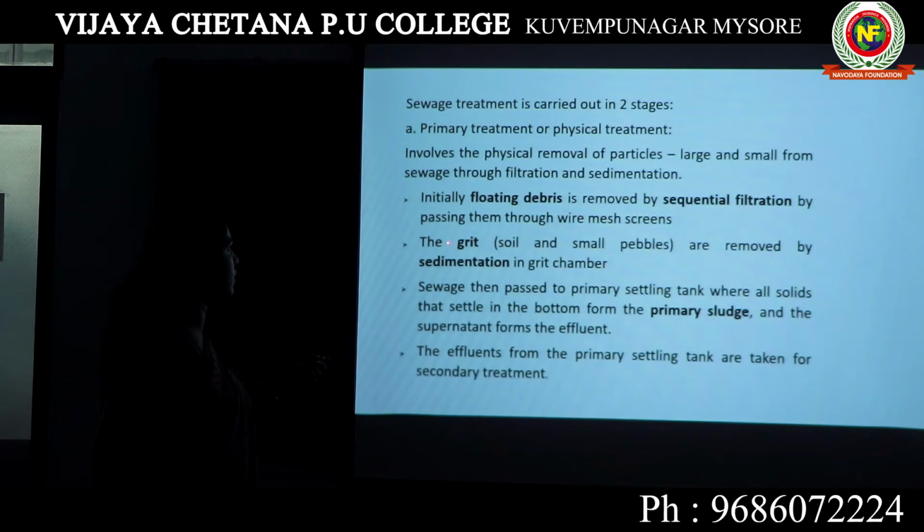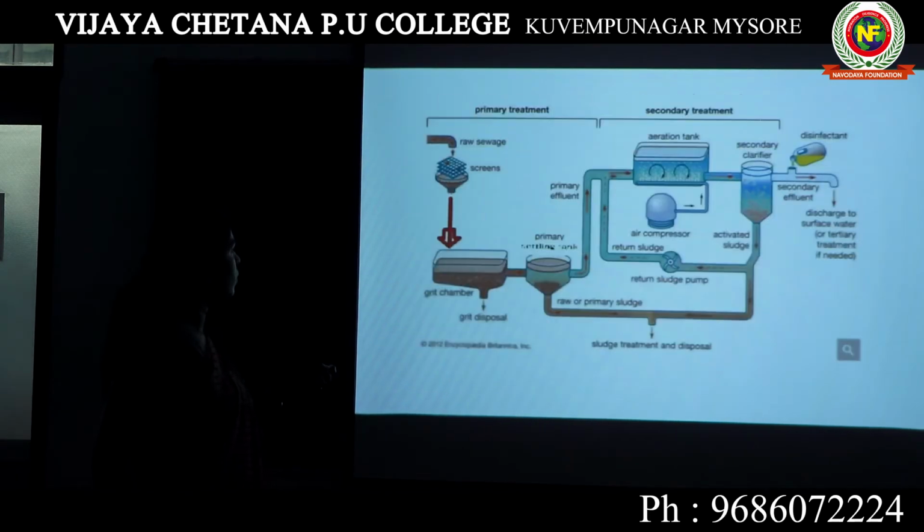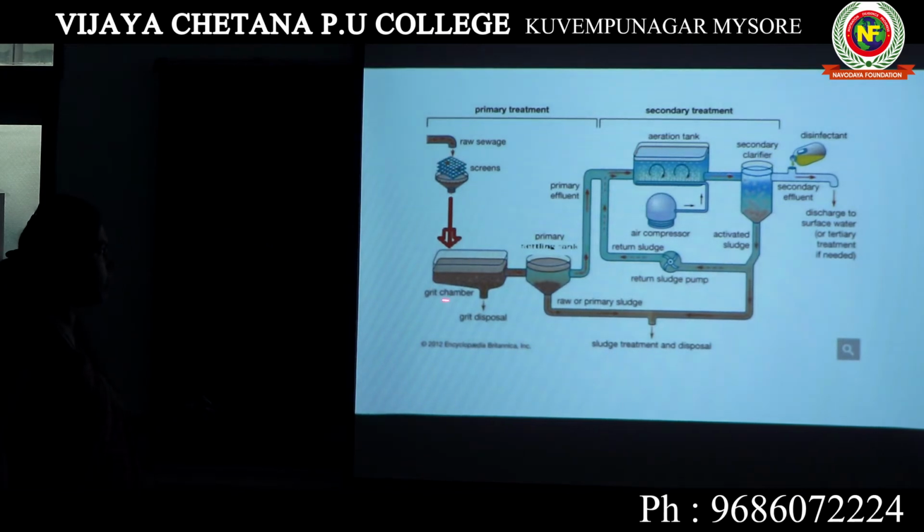So they will be sent into something called a grit chamber. So here you see this picture. This is the grit chamber. It is a chamber specially made in order to collect the grit at the bottom. It is specially made in order to collect all the grit here.